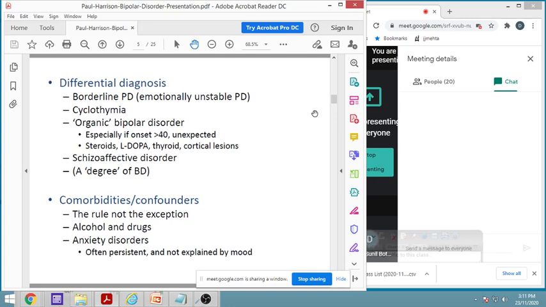It is unexpected, and there are some drugs like steroid, levodopa, thyroid, and cortical lesions that are there, and because of that there is damage, or some area is not normal as it should have been, and from that area it is resulting into bipolar disorder. One more category there is called schizoaffective disorder.